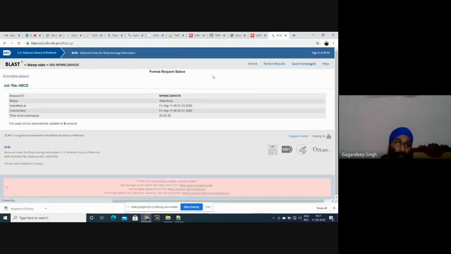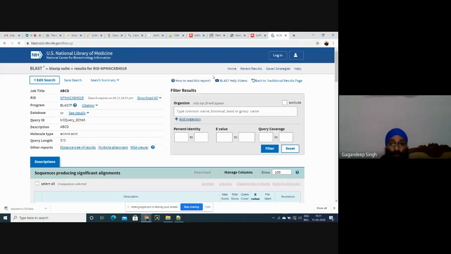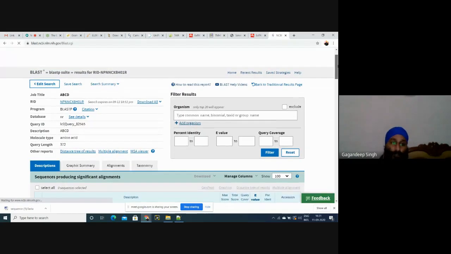If it is a nucleotide sequence, what is the probable protein product from this sequence? If there is any protein product, what is the size of that protein? What is the hydropathicity of this protein? Then what is the gravity index of this protein? What is the stability of this protein?